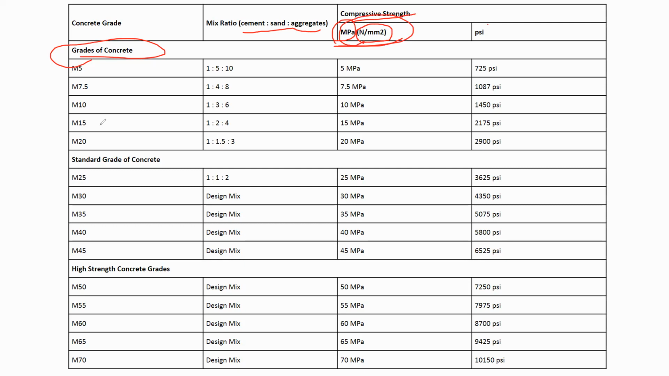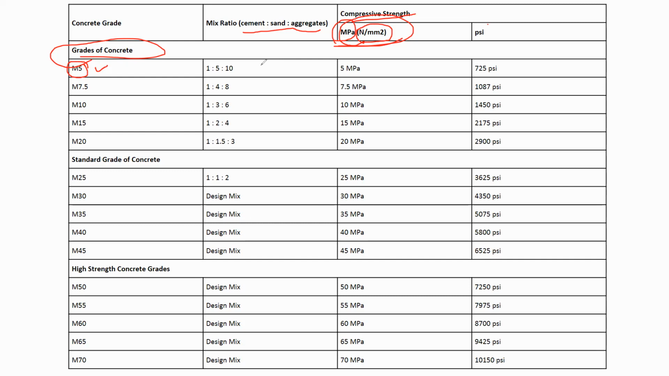These are the different grades of concrete that you can see here. The first grade of concrete is M5. If you want to prepare a concrete of M5 grade, it means you are preparing a concrete which has a strength of 5 Newton per mm square or 5 megapascal. If you want this strength of concrete, what is the amount of ingredients you need to take? 1 is to 5 is to 10.